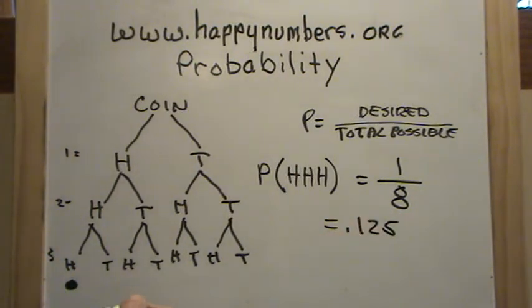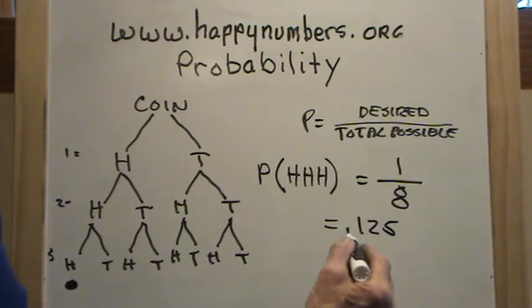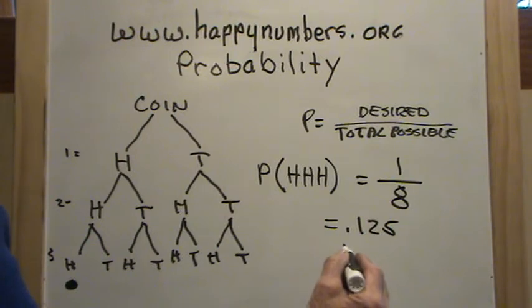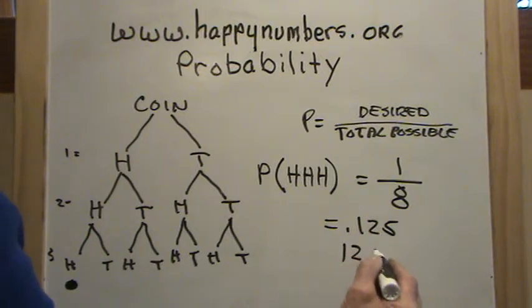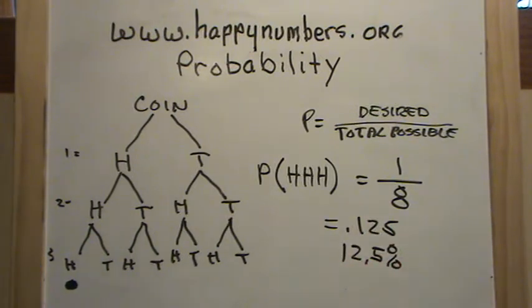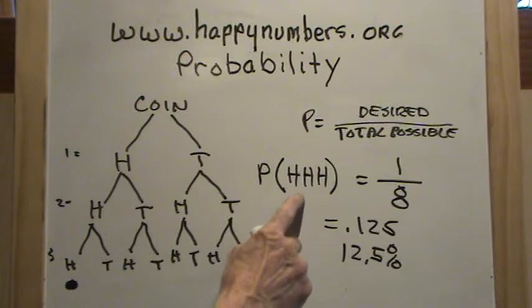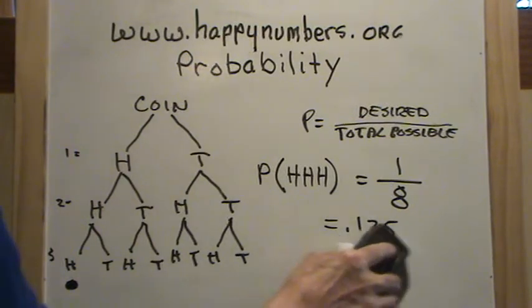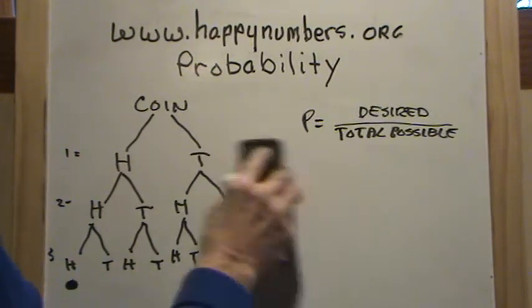to 125 thousandths, or if I made a percent out of it, remember we moved the decimal place 2 places over, would be 12.5%. So the probability of flipping a coin 3 times and getting all heads is 12.5% of the time that would happen. Well, excellent. Let's take a look at one more problem here.